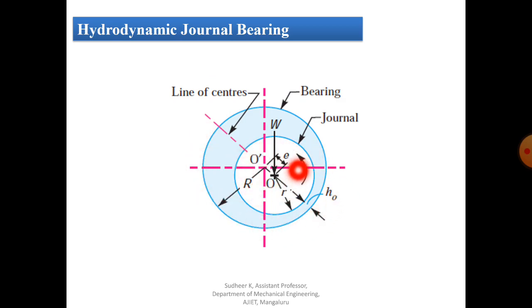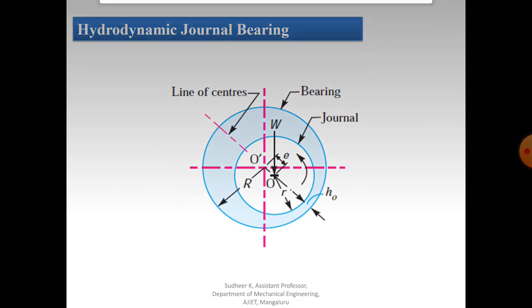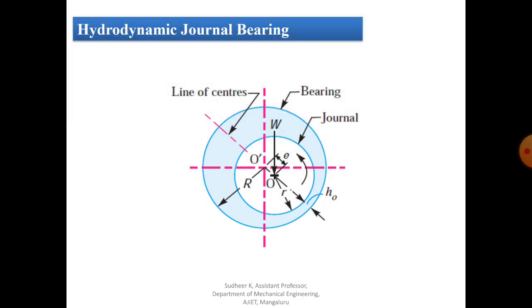That is why it is called a hydrodynamic journal bearing. Here it is showing a hydrodynamic journal bearing, with O as the center of the journal and O dash as the center of the bearing. You can see here that there is always a small difference between these two centers, and that small distance we call E, the eccentricity. Capital D is the diameter of the bearing, small d is the diameter of the journal, and L is the length of the bearing.